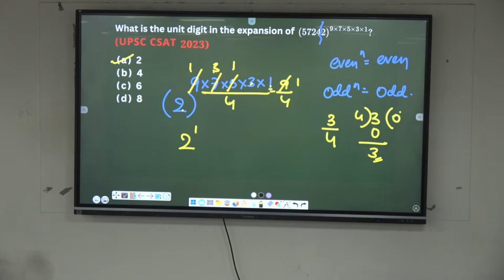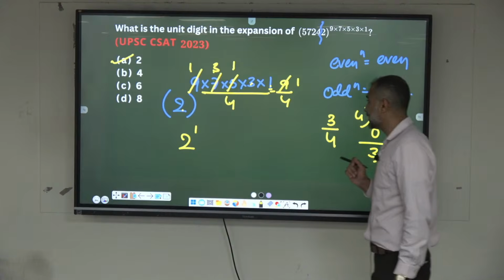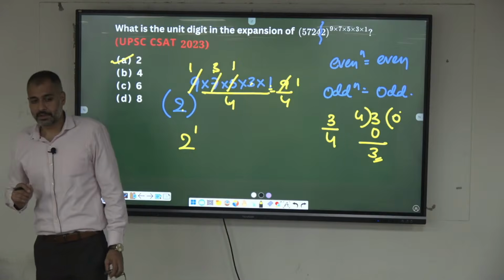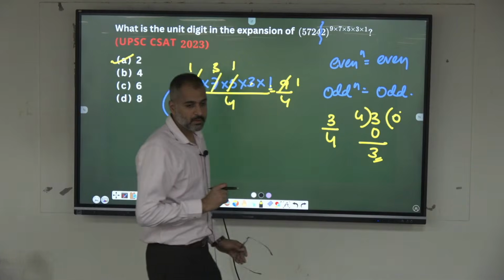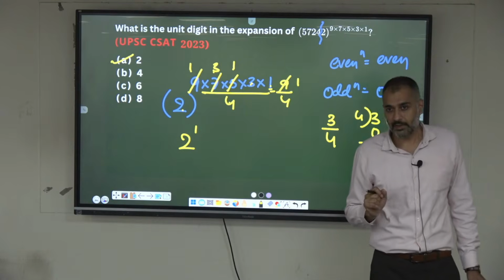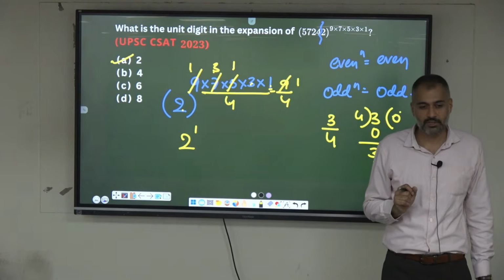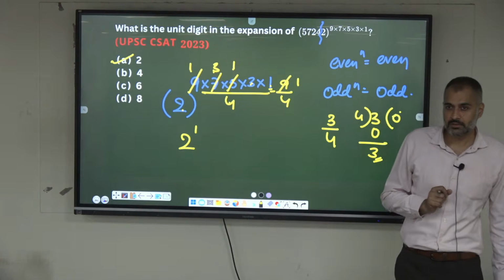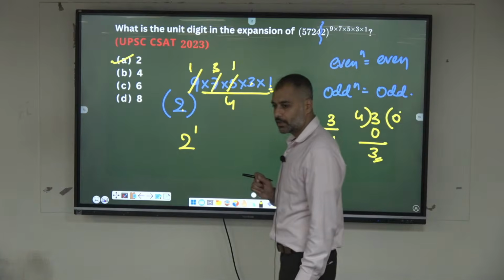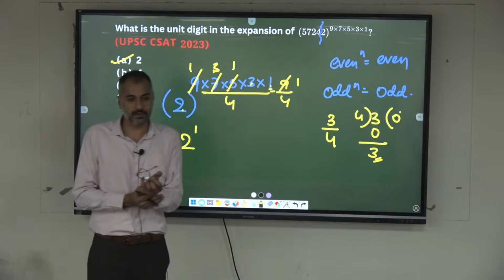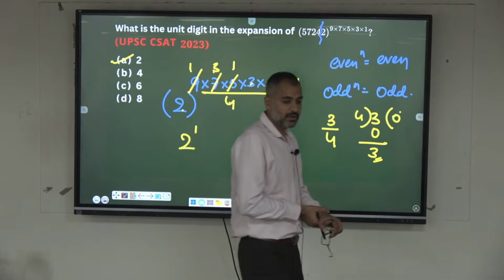Some of the questions in number system you can solve in 15 to 20 seconds. Maths is the time saving section in the prelims, CSAT. Which is the most time consuming section? RC, comprehension. No question till now we can solve in less than 1 minute. Minimum 2 to 3 minutes it will take, sometimes 5 minutes also.